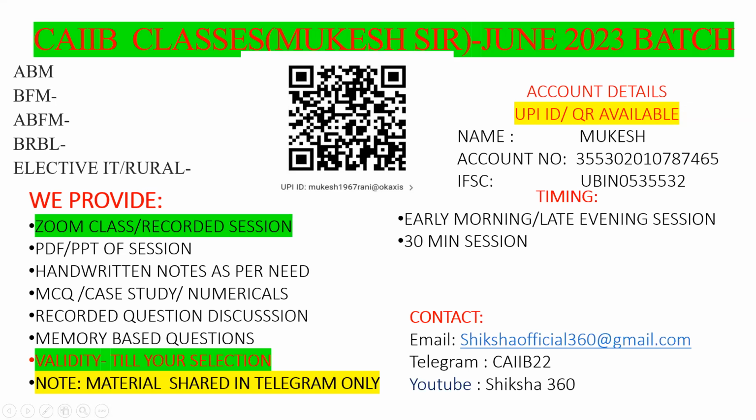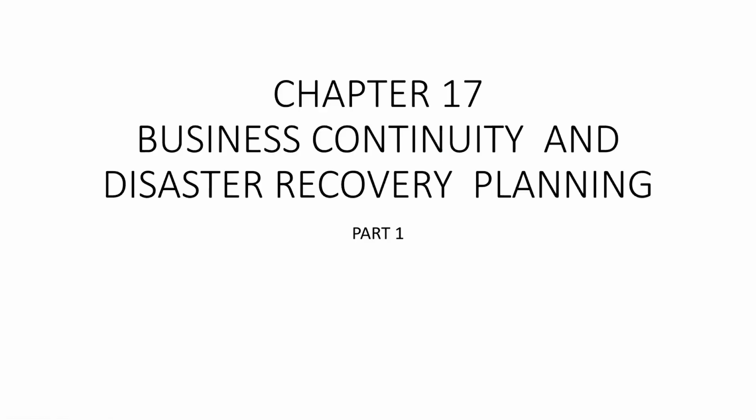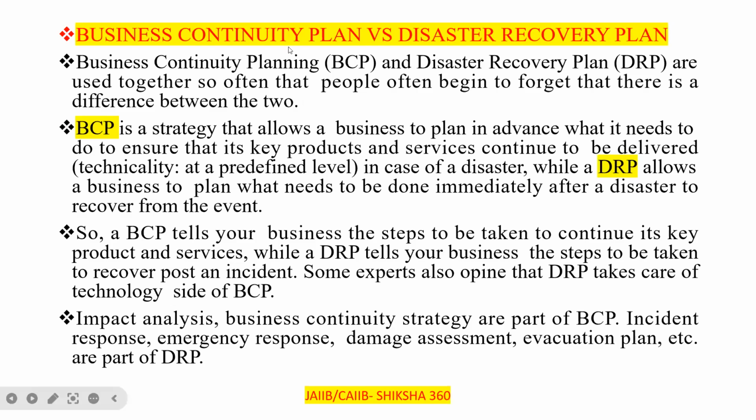Today we have to discuss the elective IT chapter number 17, part 1. Chapter 17 is a very important topic from the examination point of view, and an easy one: business continuity and disaster recovery planning. So let's start our discussion.